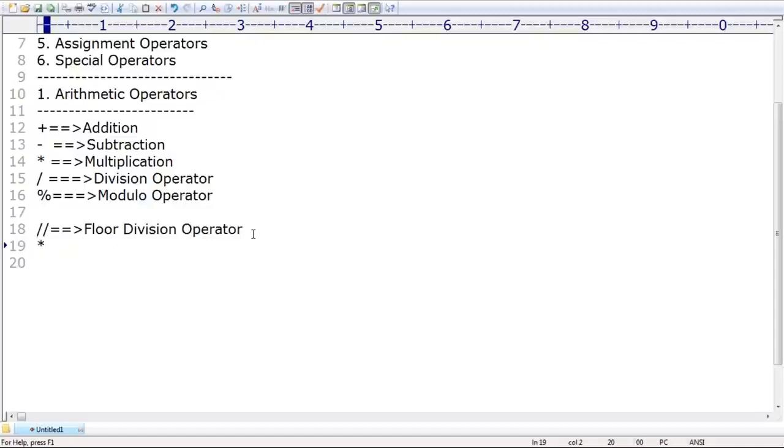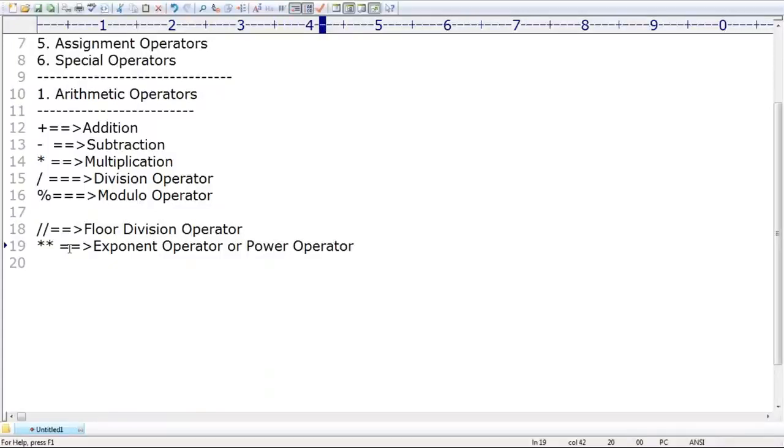Next, the star. Single star means the multiplication operator, right? What is this double star? Not multiplication, sir. This is the exponent operator, or we can use the word power operator.